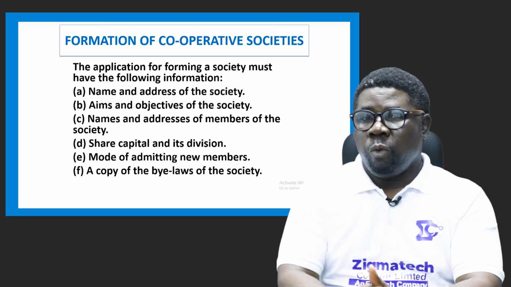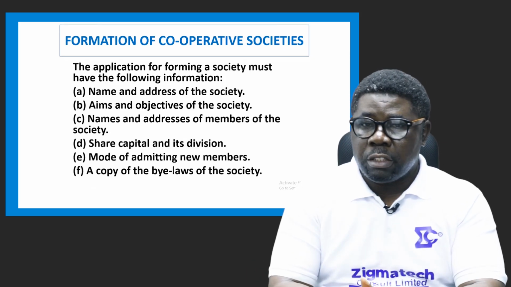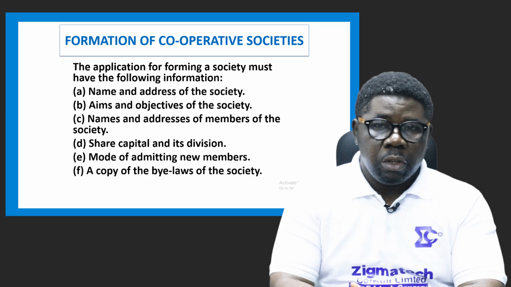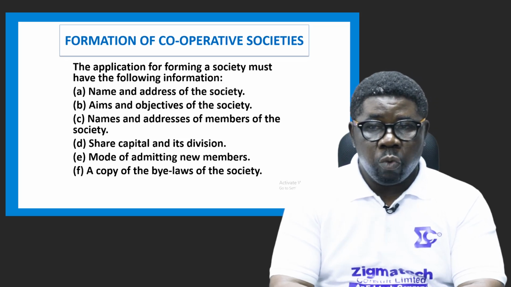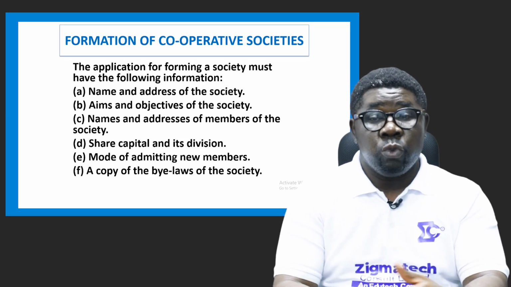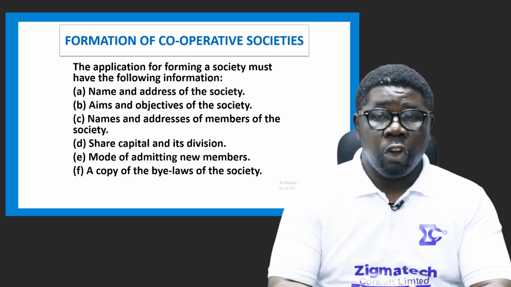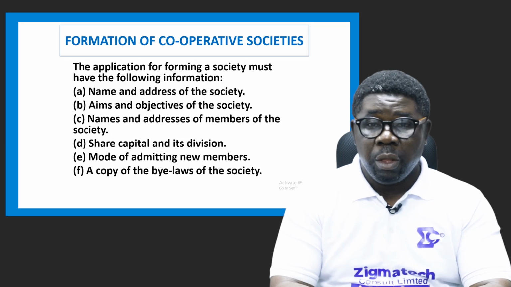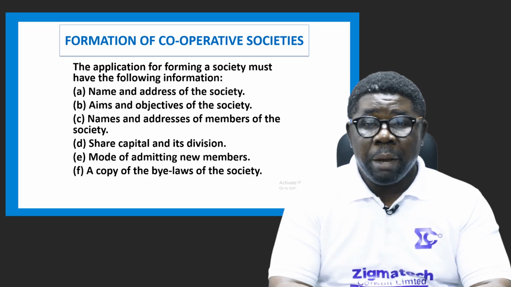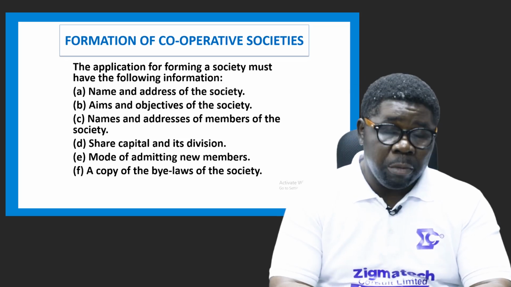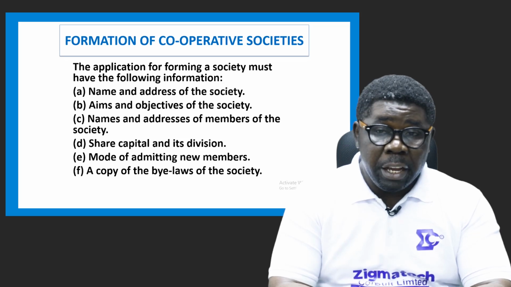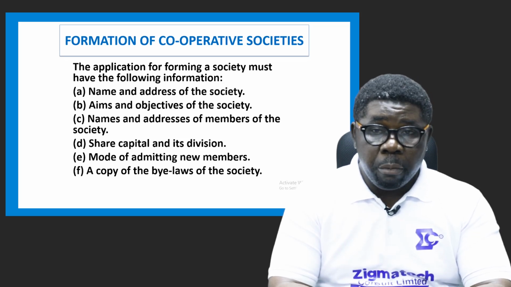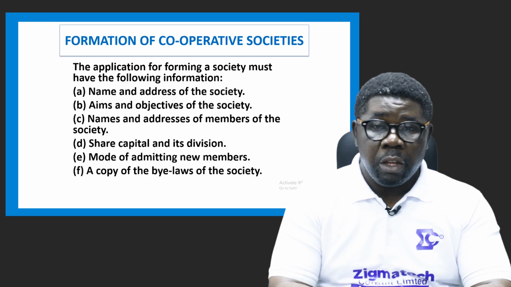All right. 1, the name and address of the society. 2, the aims and objectives of the society, what they actually intend to achieve. Is it production? Is it consumption? Is it information? Whatever it is they want to be stated there. 3, the names and addresses of members of the society. Every member's name and address must be entered in the form that will be given to them to fill. I've been one of them, of course, I know what I'm saying.